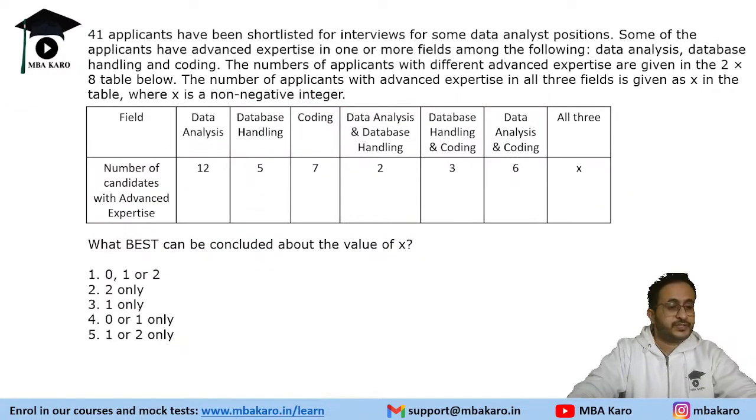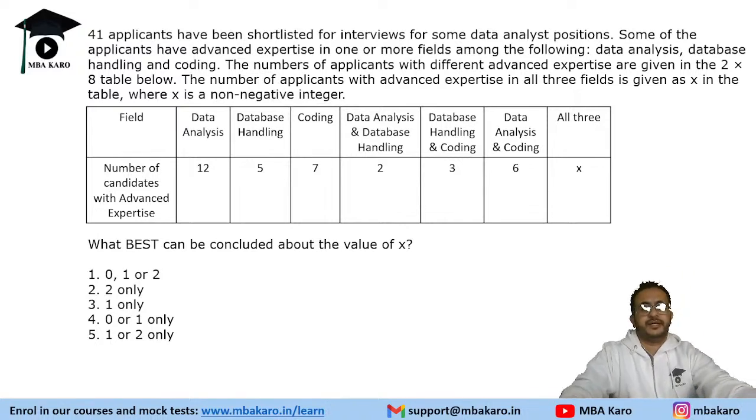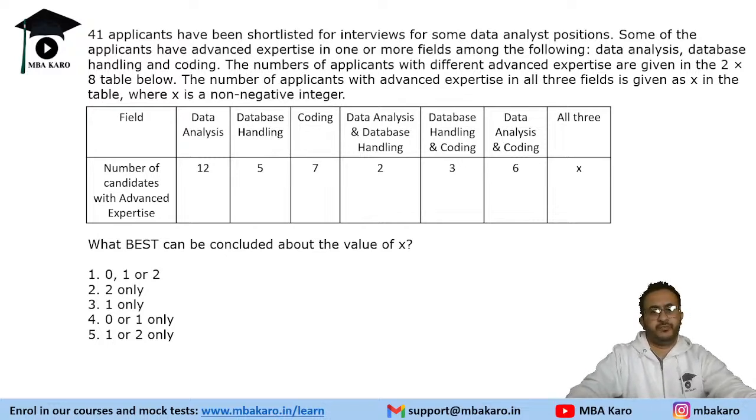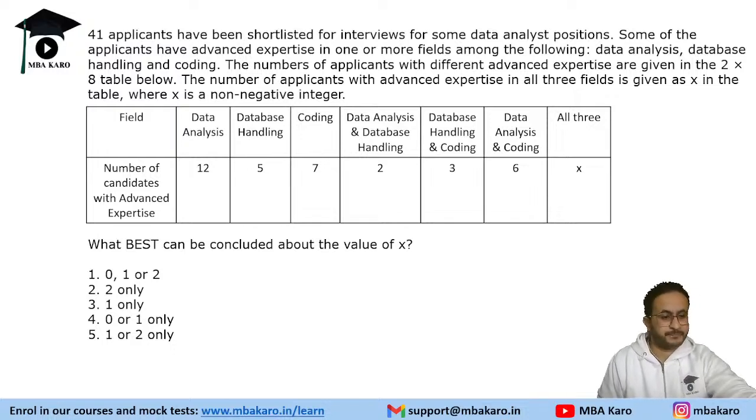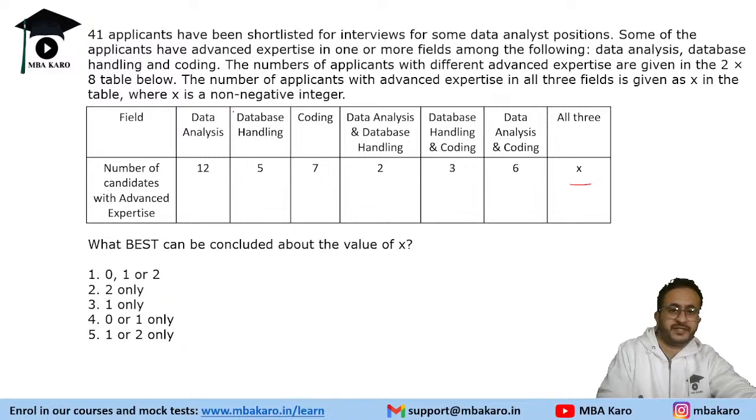All right, so here's the next question. It is based on Venn diagrams. Okay, so let's read this question. It says that there are 41 applicants. They have been shortlisted for interview for some data analyst positions. They have expertise in one or more fields, and these are the three things: data analysis, data handling, and coding. It says the numbers of applicants with different advanced expertise are given in this table. The number of applicants with advanced expertise in all three is given as x, and x is a non-negative integer. Okay, that is given to us, and we need to find the value of x.